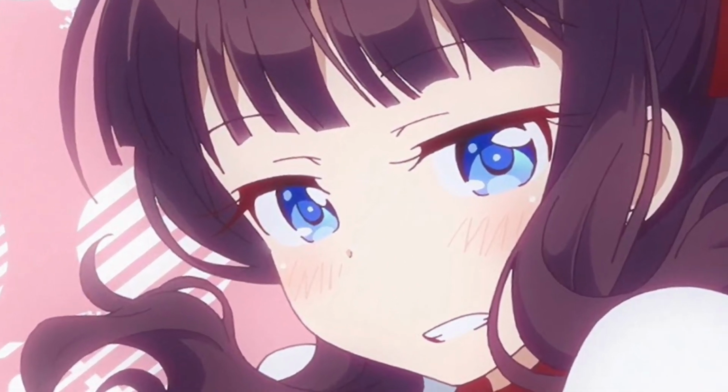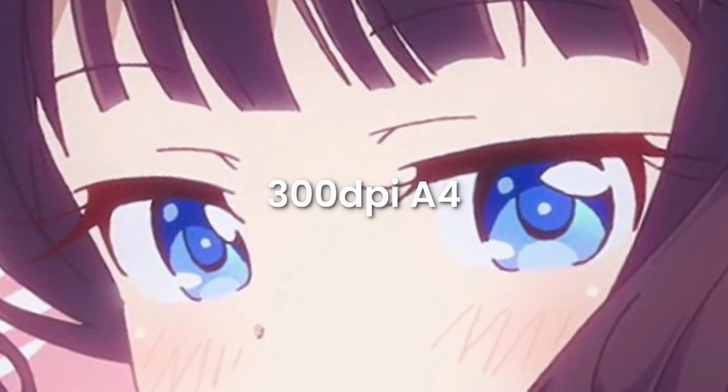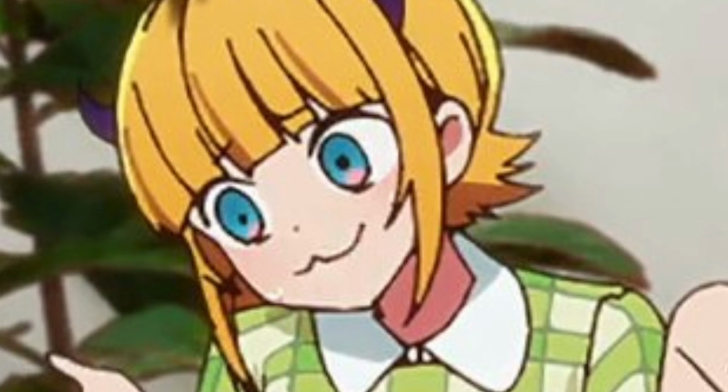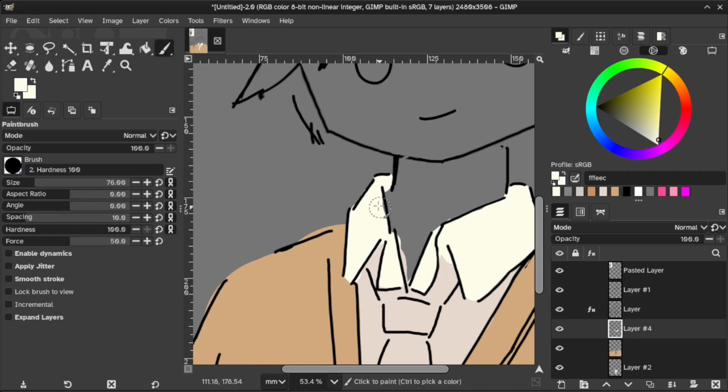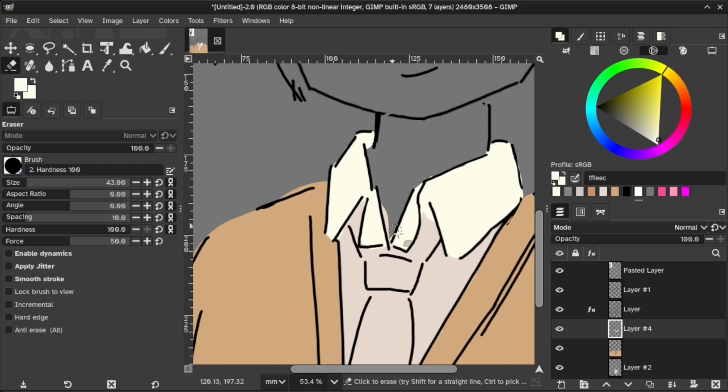My dumbass set this project resolution to 300 dpi A4 again, which is a staggering 2480 by 3508 pixels. That's larger than 4K. We saw how it handles my last session. Drawing at an unstable 12 frames per second is not fun, I'm sorry. I am supposed to use the pressure thing, but I end up not to for some reason. I don't know why.